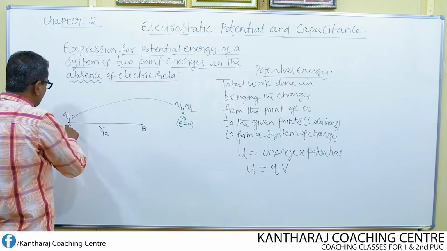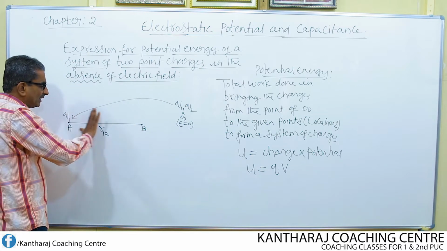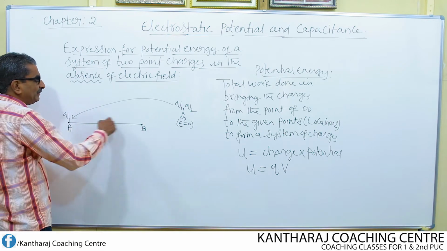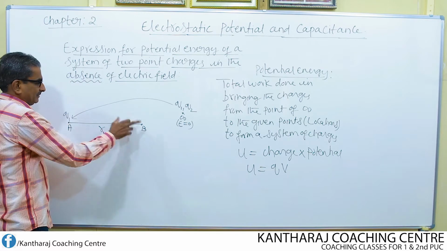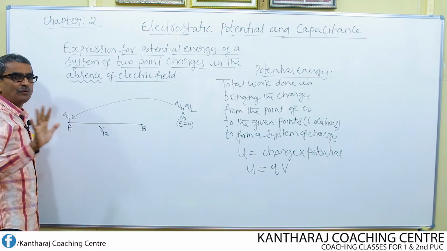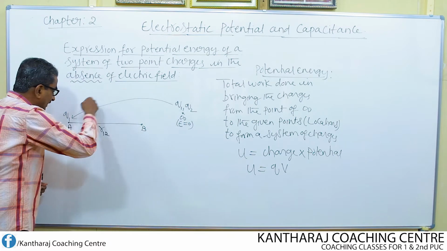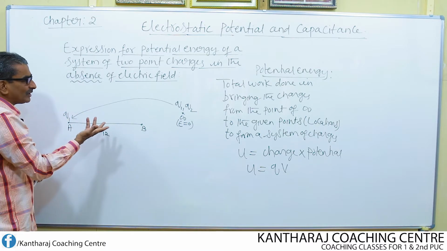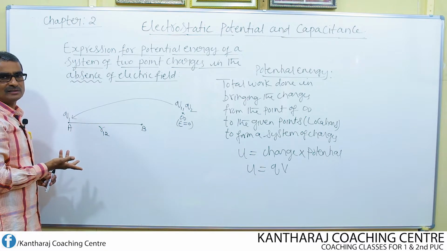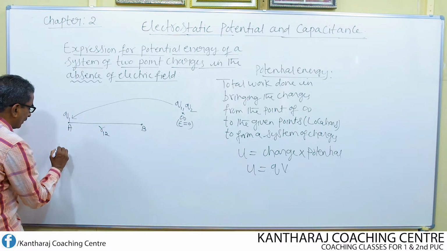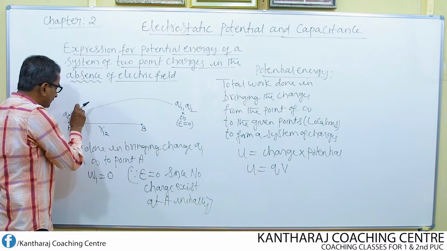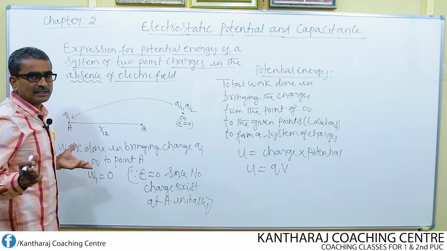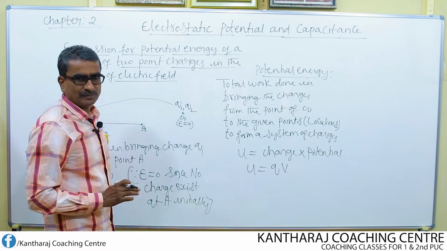Before bringing the charge Q1 to the point A, there was no electric field either at the point A or at the point B, or at any point in between A and B. When there is no field at all, no work needs to be done. That's why, before bringing this charge, no charge exists at the point A, so no electric field, and the work done is 0.